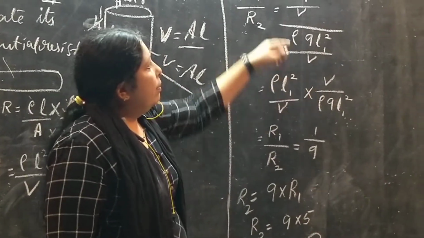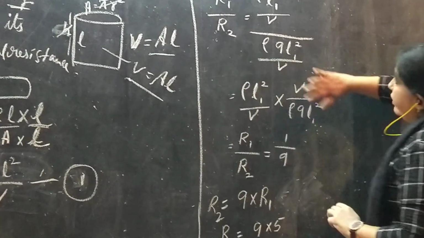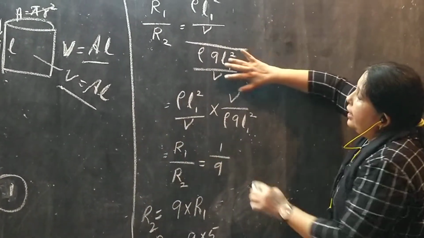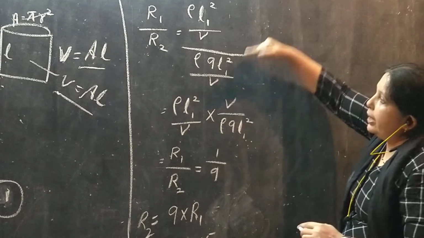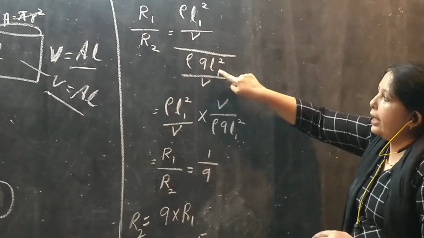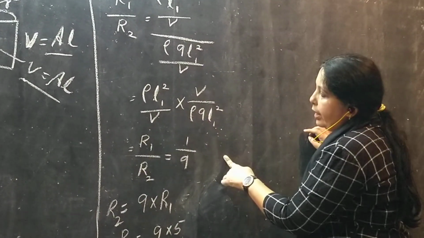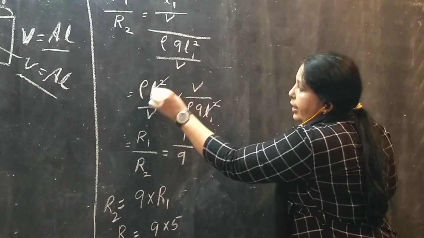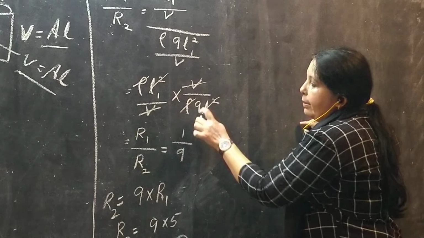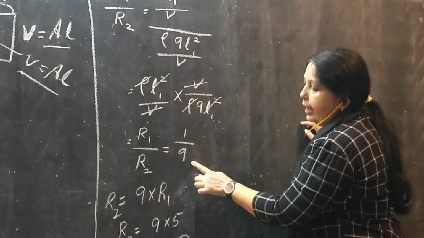When we multiply it, what happens? L1 square upon V, this we will bring here. The denominator will go up: V by 9 rho L1 square. Now if we multiply it, what happens? L1 square goes, rho जाएगा, V जाएगा, बचेगा 1 by 9. So R1 by R2 की वैल्यू है 1 by 9.